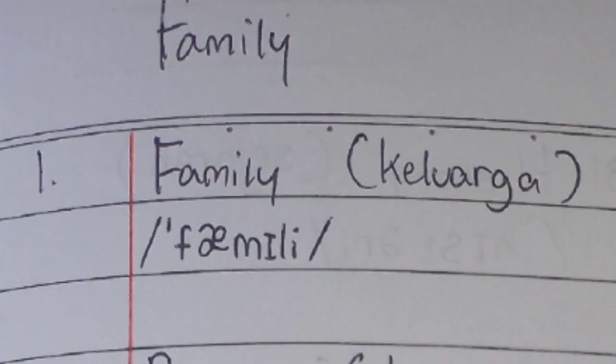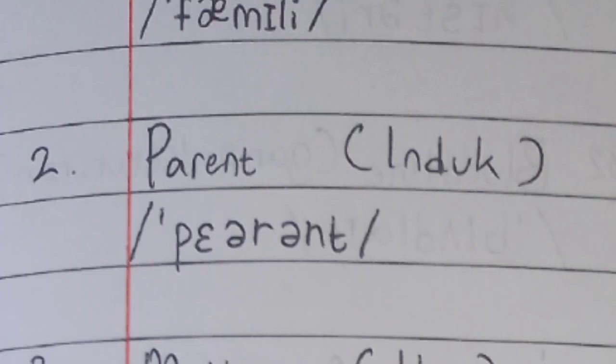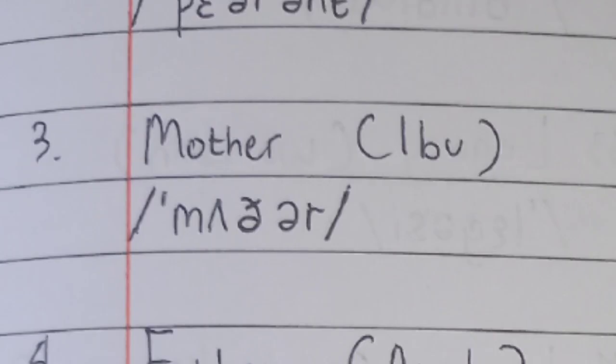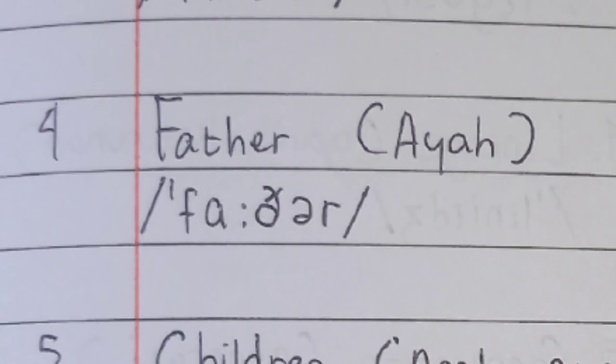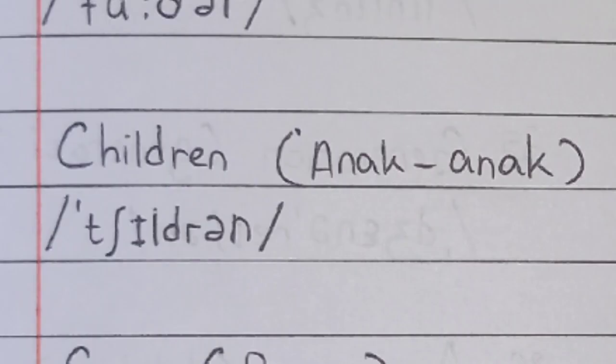The first word is family. Next is parent. Next is mother. Next is father. Next is children.